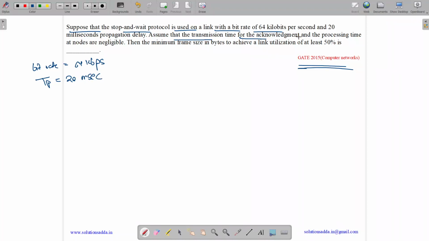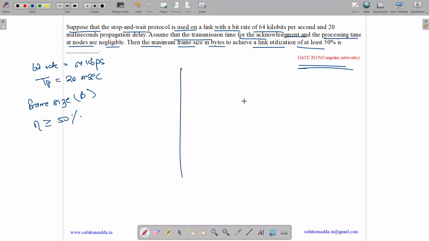Assume that the transmission time for the acknowledgement and the processing time at nodes are negligible. Then the minimum frame size in bytes to achieve a link utilization of at least 50% is. So we need to tell what is the frame size in bytes.